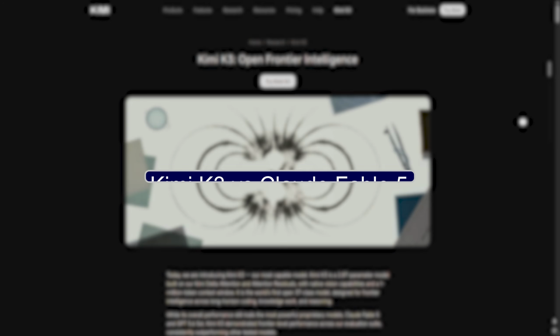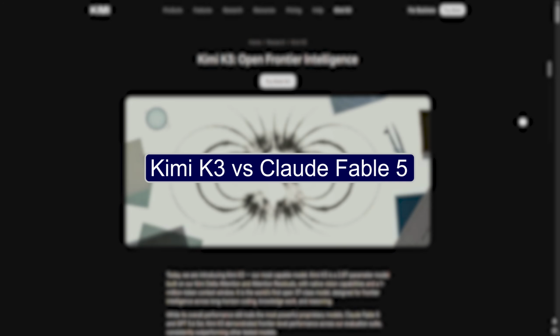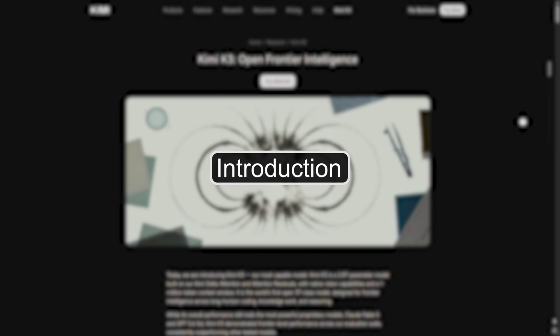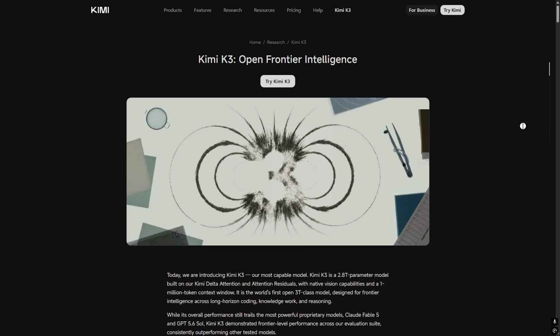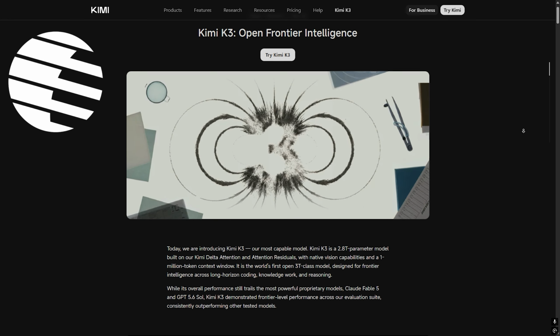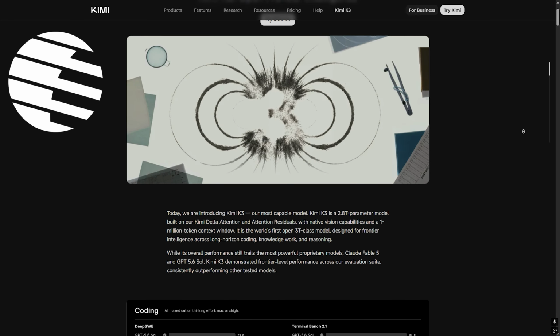Choosing between Kimi K3 and Claude Fable 5 in 2026, both are powerful AI models, but they excel in different areas. In this next 3 minutes, I will explain the key features so you can decide which one is right for you. Introduction. Kimi K3, developed by Moonshot AI, focuses on speed, coding, multilingual support, and cost efficiency.